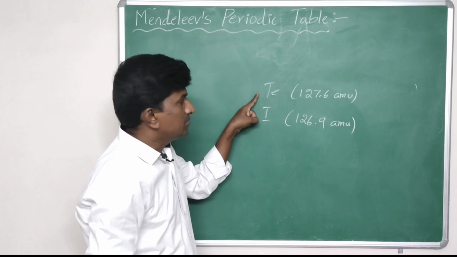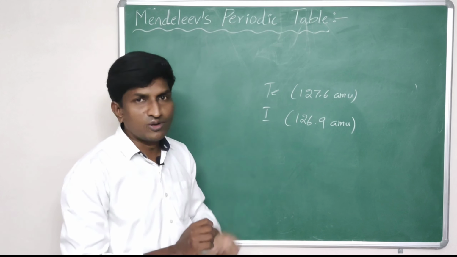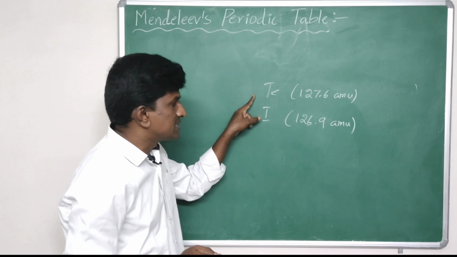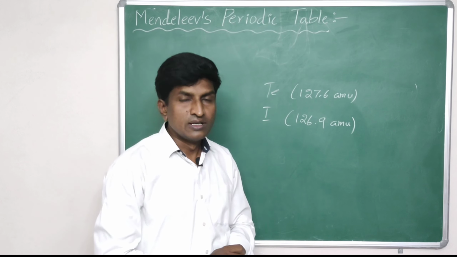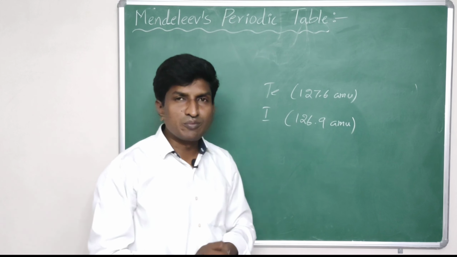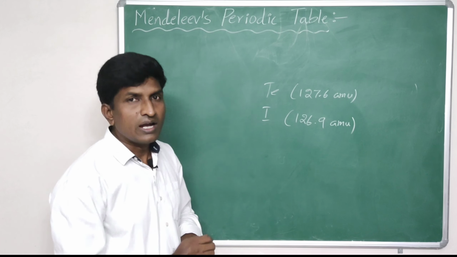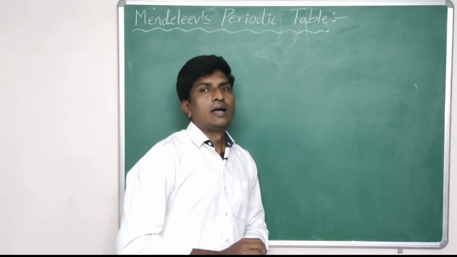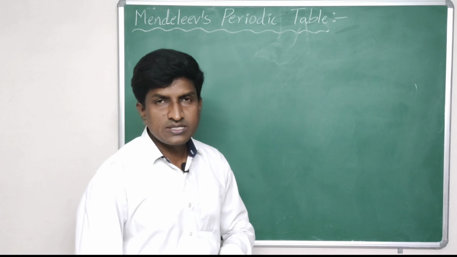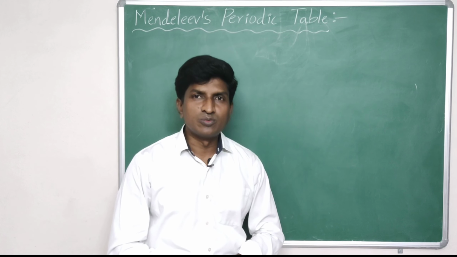Even though tellurium has higher weight, tellurium is placed before iodine. This type of arrangement is said to be an anomalous series. Mendeleev could not give a satisfactory explanation for placing the higher weight tellurium before the lower weight element, and this is one limitation. And the third issue is that dissimilar elements are placed together in the same group.